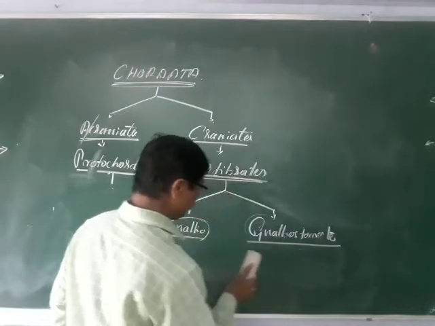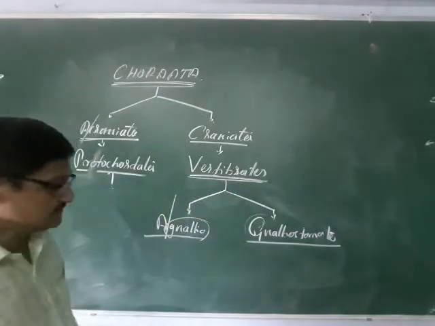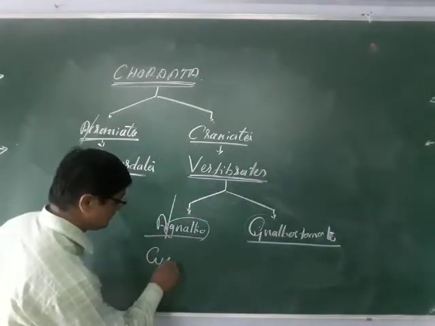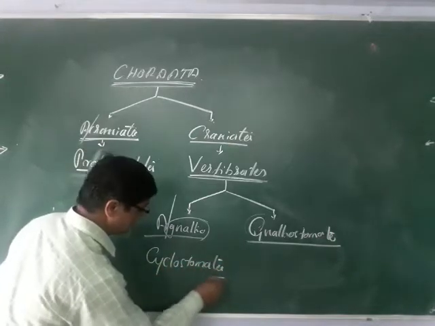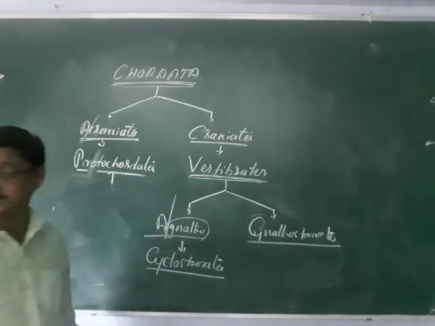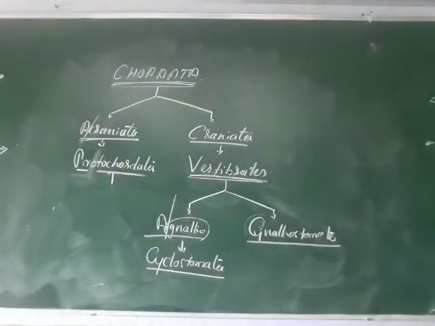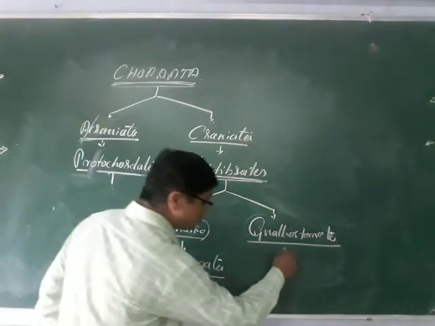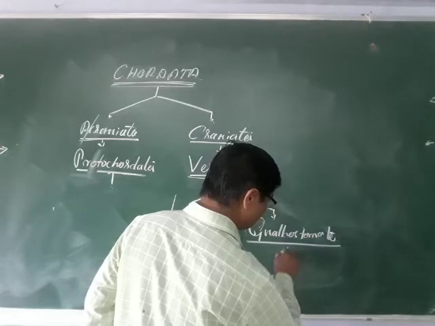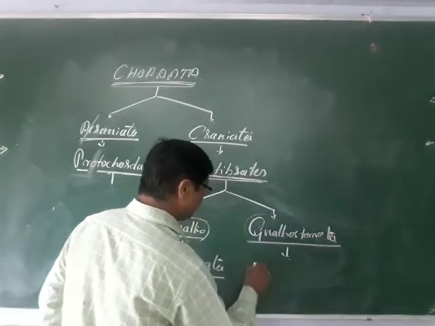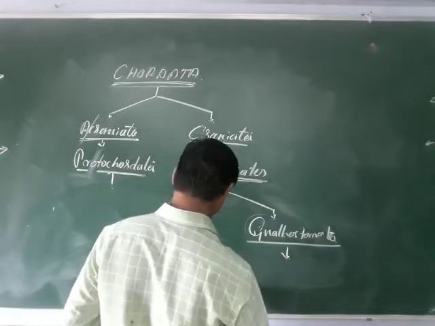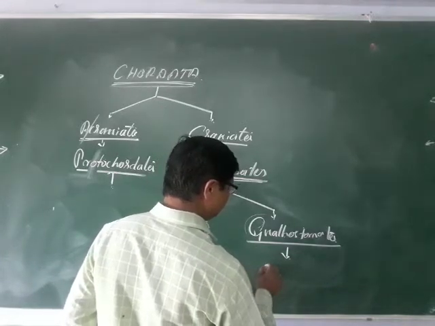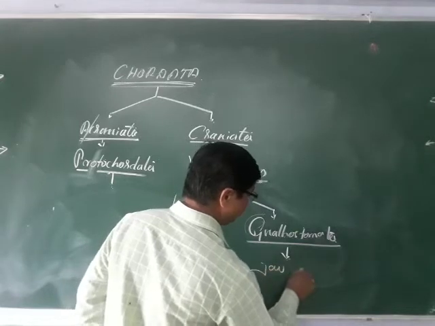Agnatha are also termed as cyclostomes. Cyclostomata, or cyclostomes, come under this one. These Gnathostomata come under the superclasses, I will tell you later. So cyclostomes and jaw animals.